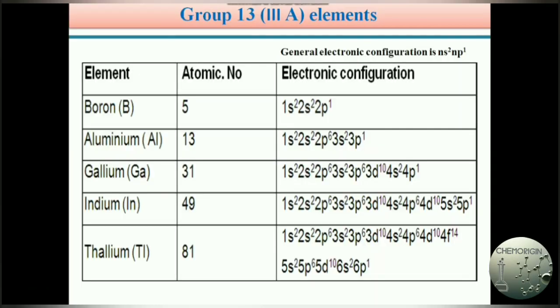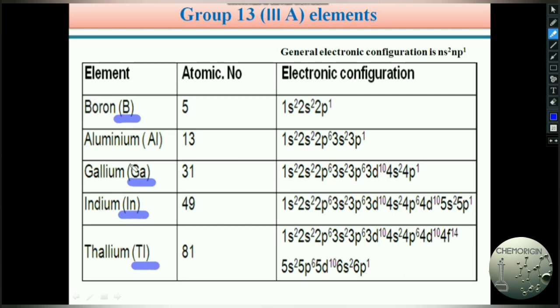Group 13 elements, or 3A group elements, or the boron family. These group 13 elements are boron, aluminium, gallium, indium, and thallium. Boron is denoted by capital B. Aluminium is denoted by capital A and small l. Gallium, capital G and small a. Indium, capital I, small n. Thallium, capital T, small l.